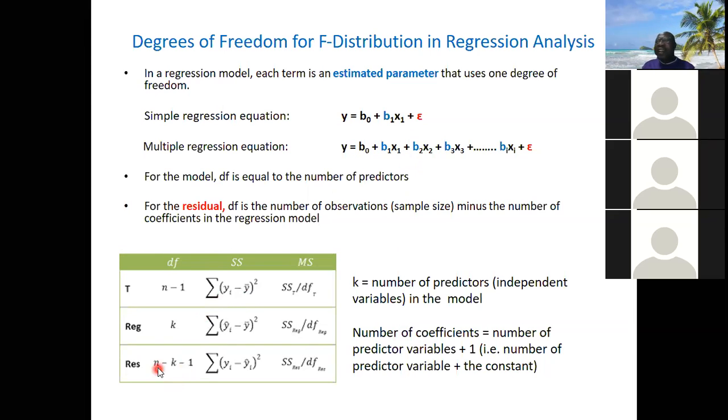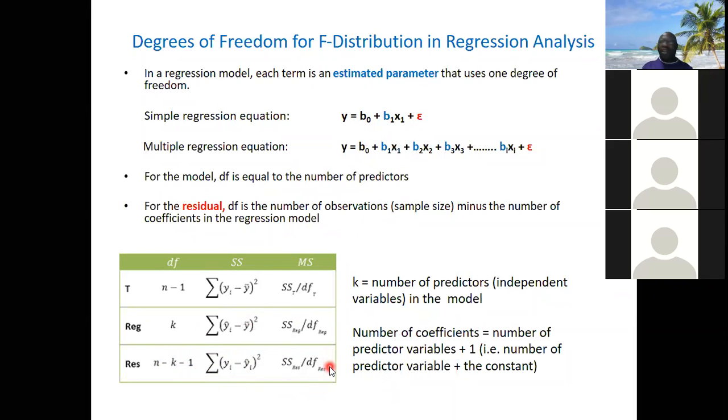So for the residual, which is the rest here, the degree of freedom will be N, the sample size, minus K minus 1. I already said it. Because this K is the number of predictors, and the other 1 you are putting here is the constant. So if there are 3 predictors now, K is 3, so this one will be sample size minus 4.